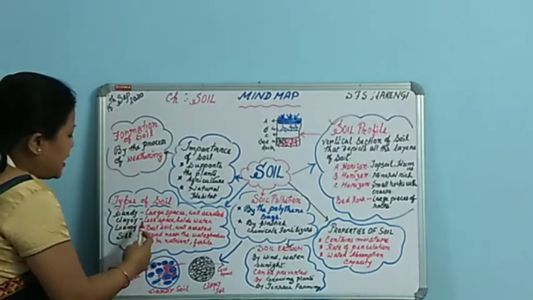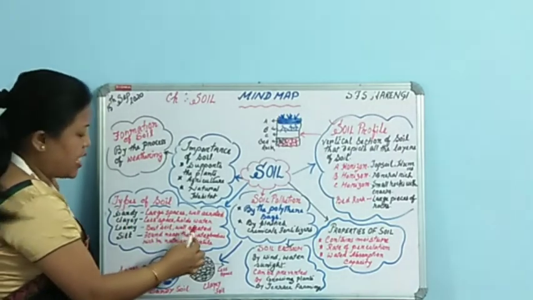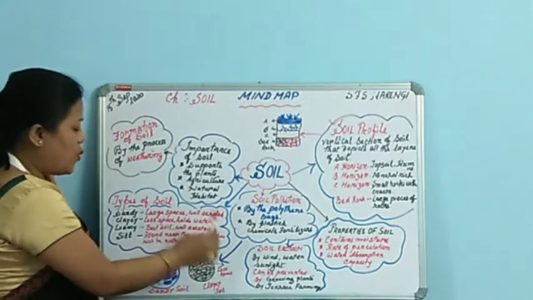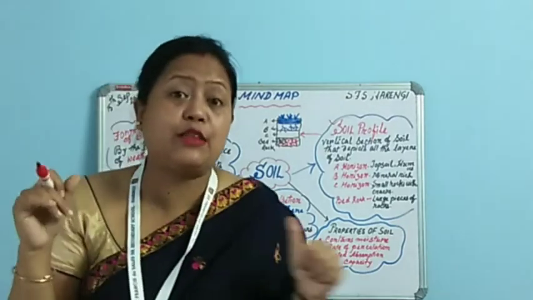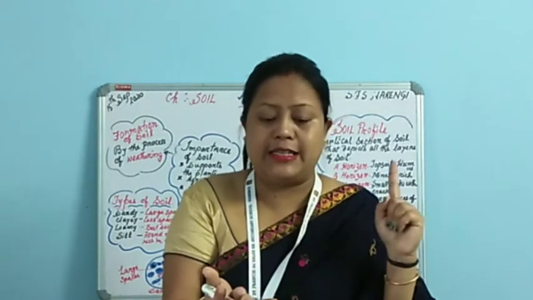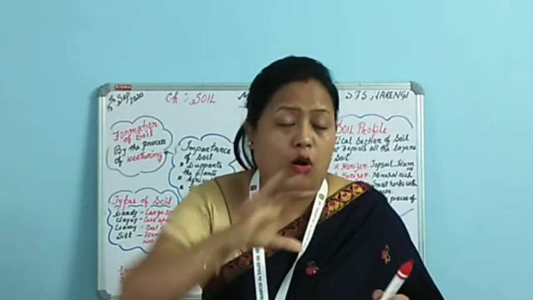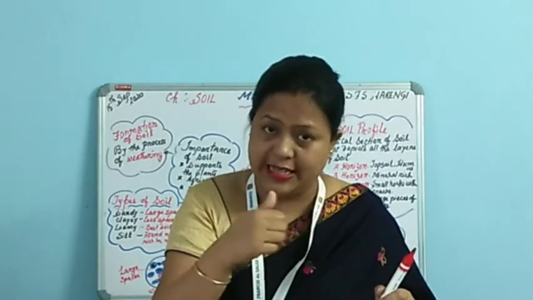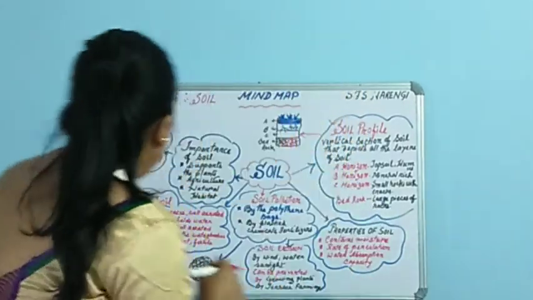Next, clayey soil has less space and it holds a maximum of water, and it's not very well aerated. Then loamy soil. The loamy soil is the best of all. It's considered the best soil because it is a blend of the different types of soil: the clayey soil, the sandy soil and the silt. It's a mixture, so it has all the properties, and as a result it serves as the best soil for the growth of crops.